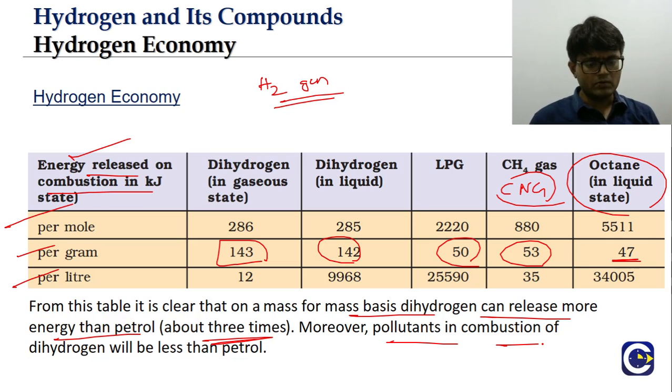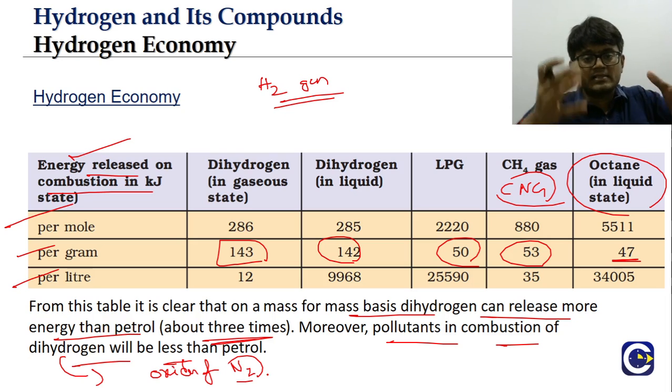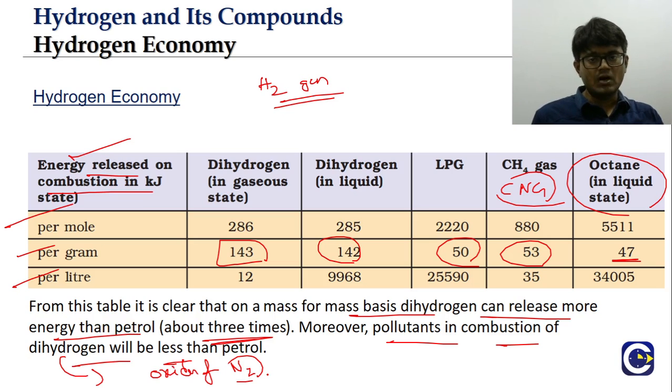Here, we'll mostly get the oxides of nitrogen. Because if you look at the hydrogen gas, in it we'll find traces of nitrogen. In the combustion, the nitrogen also will be able to react with oxygen to produce oxides of nitrogen. We know that if oxides of nitrogen are present, we get the chance of acid rain, that is, oxides of sulfur and oxides of nitrogen.